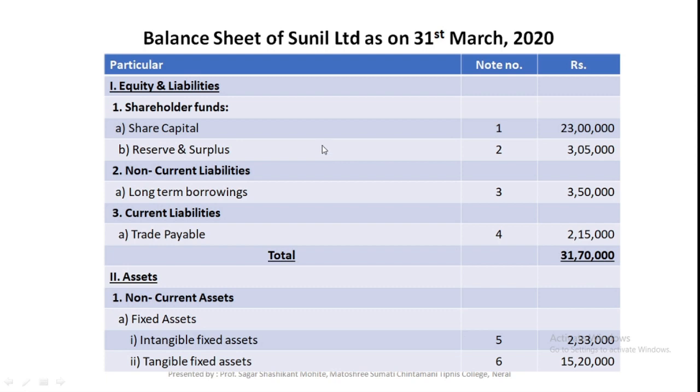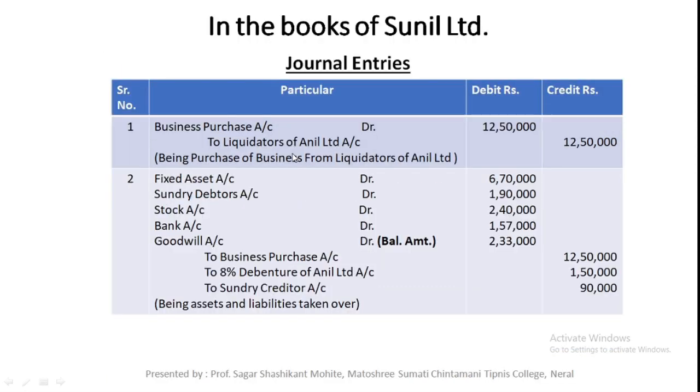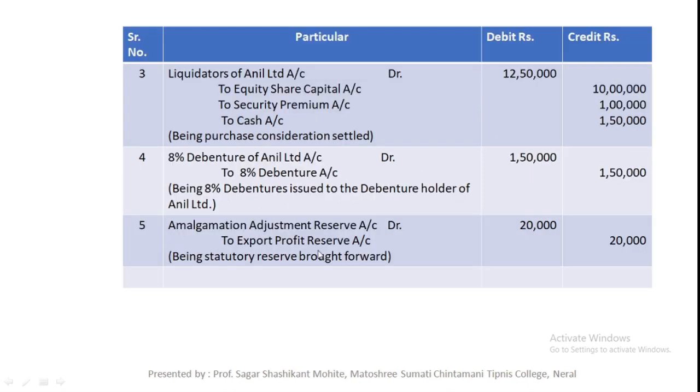Okay, for the preparation of the balance sheet you just need to see the agreed value. That means you only need to see the journal entries of the new company: all the assets, all the liabilities, this share capital and reserve and surplus, cash account, these debentures and export profit reserve account. You just need to deduct the amalgamation adjustment reserve account from reserve and surplus.